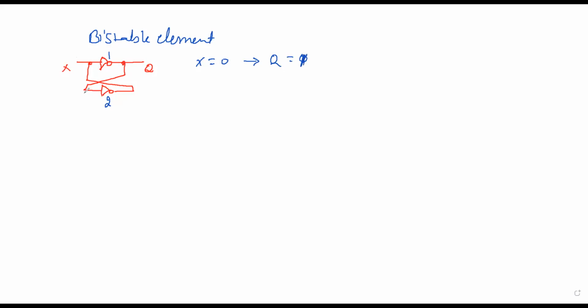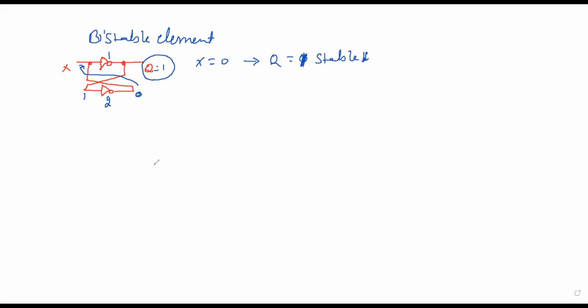That 1 becomes an input to gate 2, and this will be a 0. Again the output Q is equal to 1. That 1 here will be a 0, and again it is 1. Which means that the output is in a stable state at Q equal to 1.